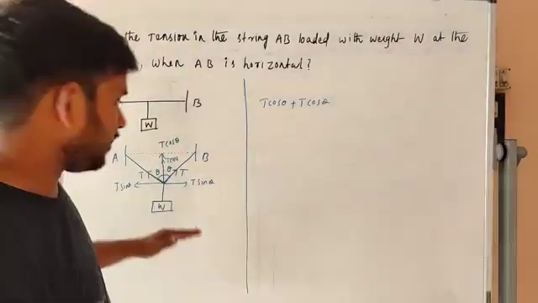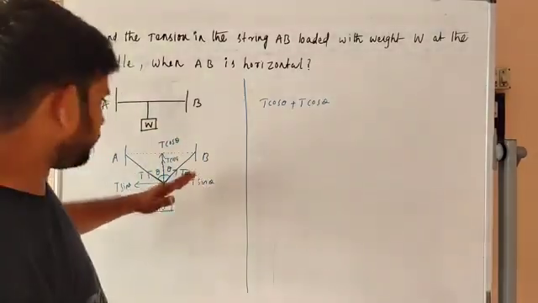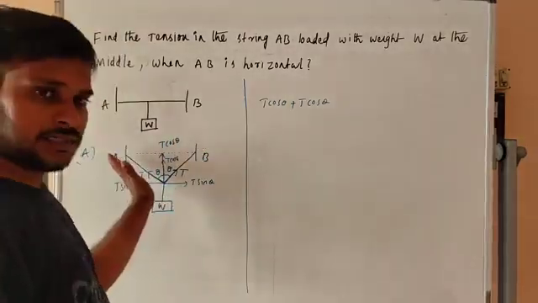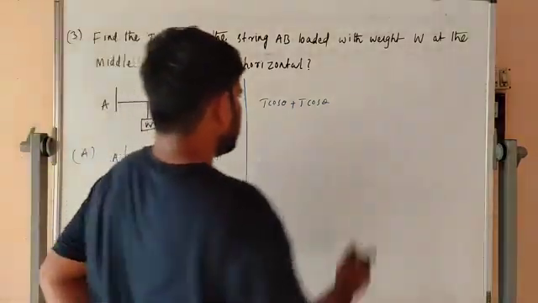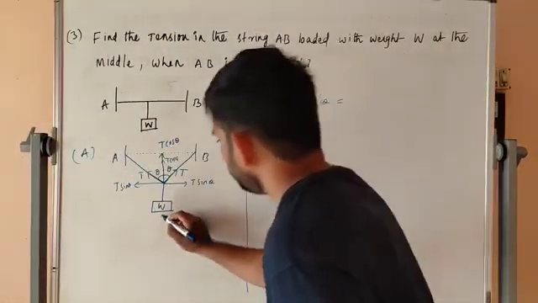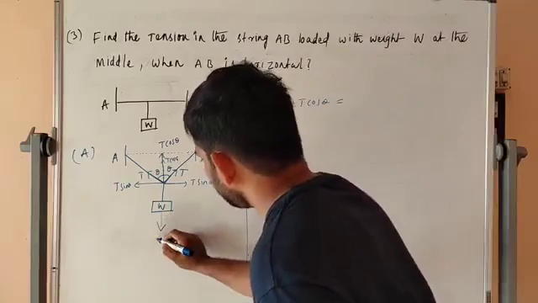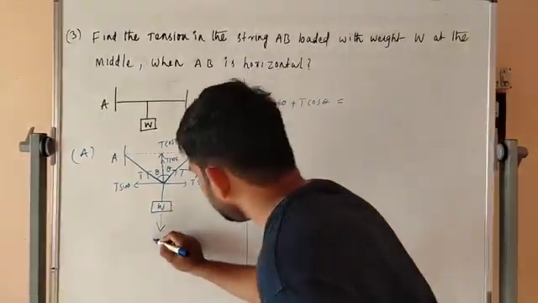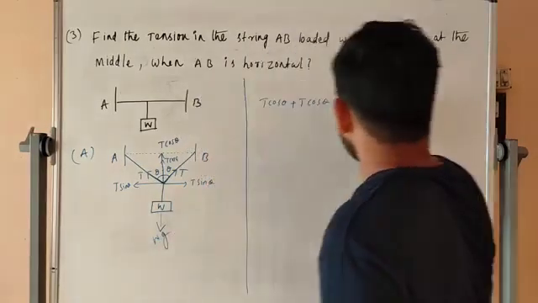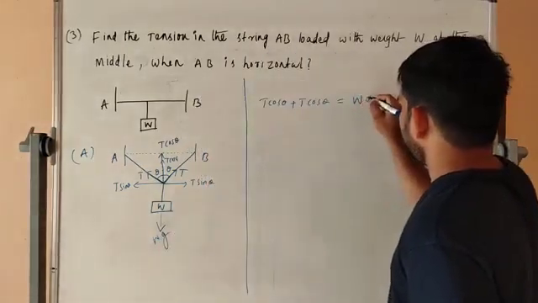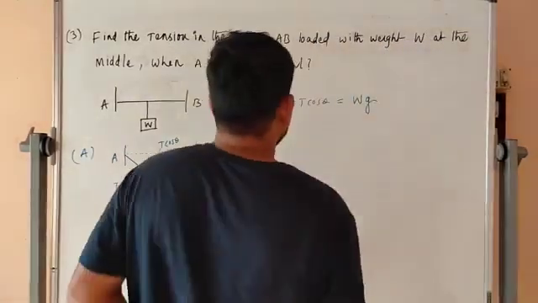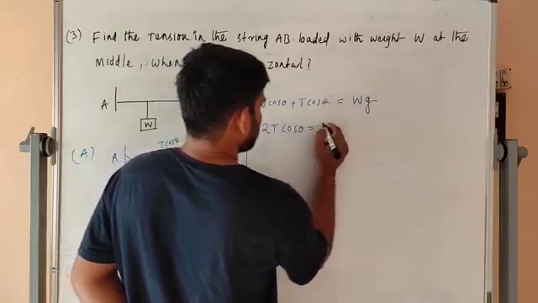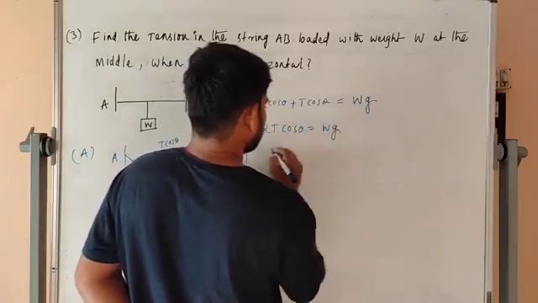We have to divide the components of T, one from A and another from B. So the downward force is mg, where m is mass; here the weight is W, so we substitute Wg. Then 2T cos theta is equal to Wg.